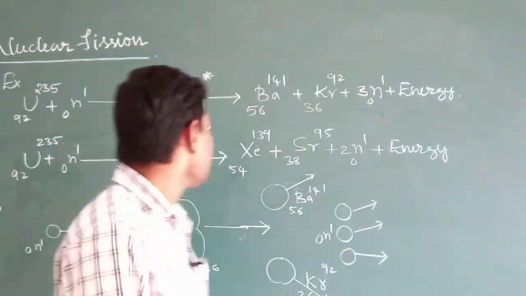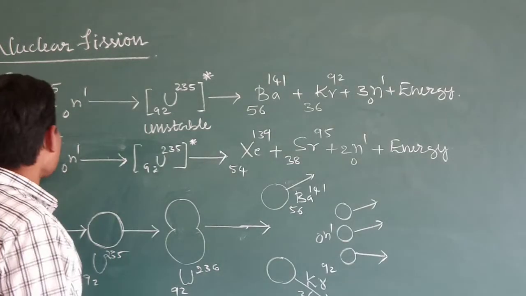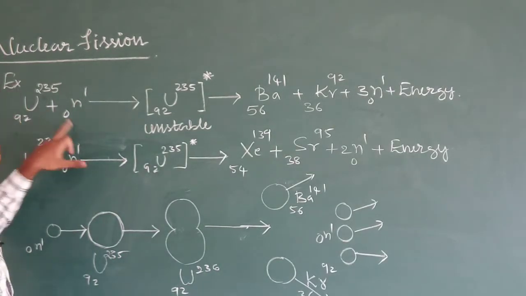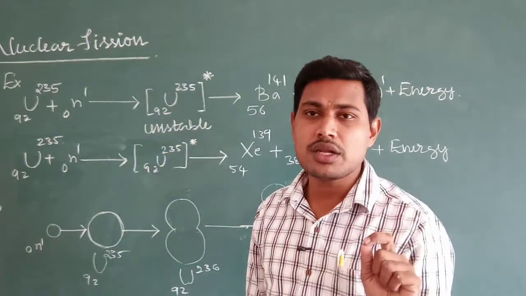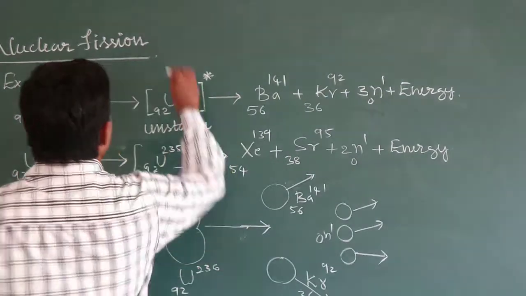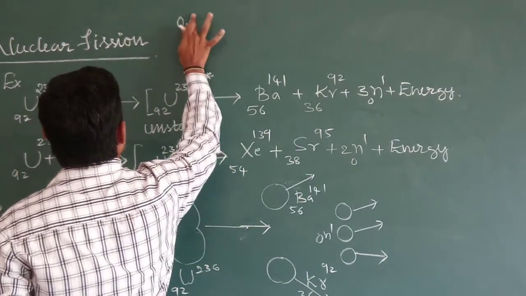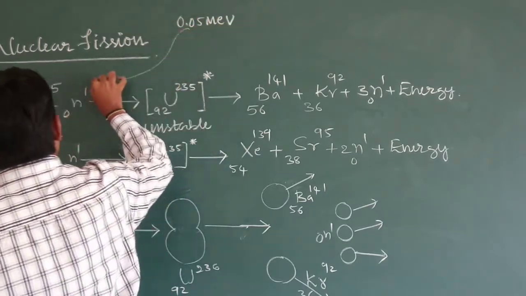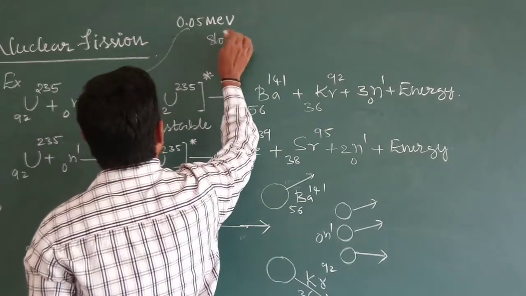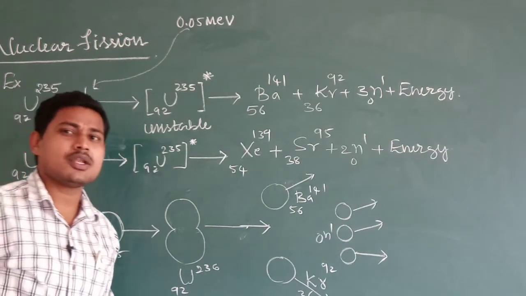So listen here, here is one example. When you take uranium 92 235 and it is bombarded with a slow neutron or a thermal neutron, a slow neutron means one whose energy is around 0.05 million electron volt, a low energy neutron. That is called a slow neutron, or a thermal neutron.